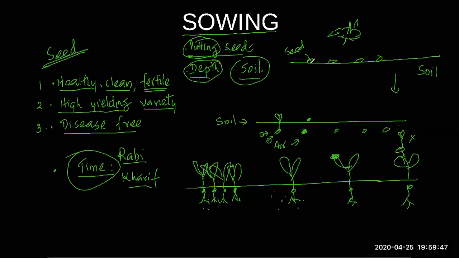You should not put them too deep inside the soil. It should not go too deep or too shallow. It should not be on the surface because they are eaten by the birds easily, right? And they should be at the right distance away from each other. They should not be close to each other. This is how they sow the seeds. All right.